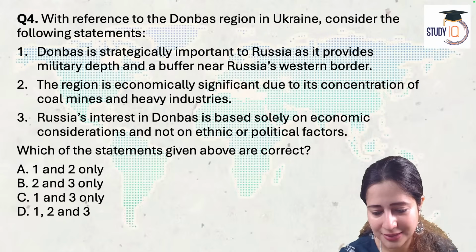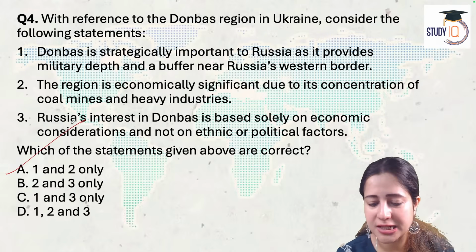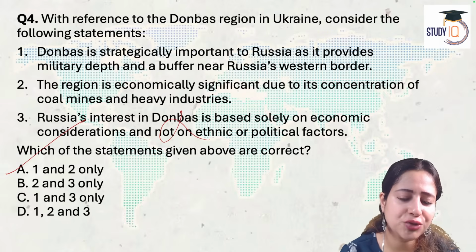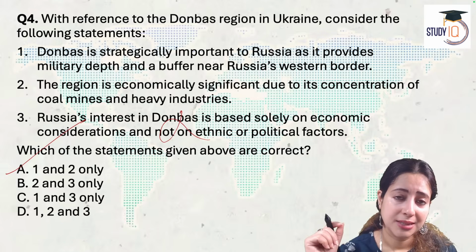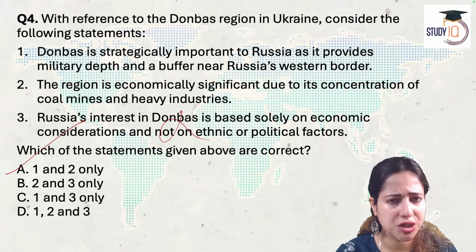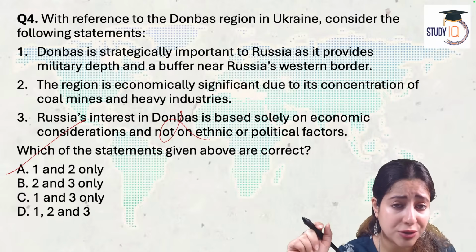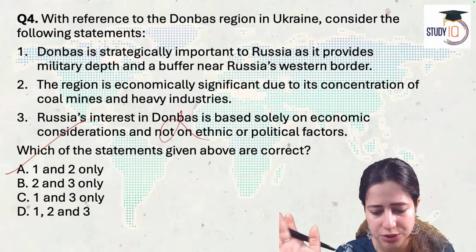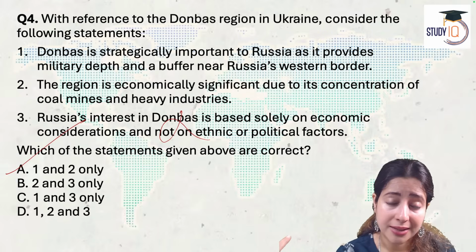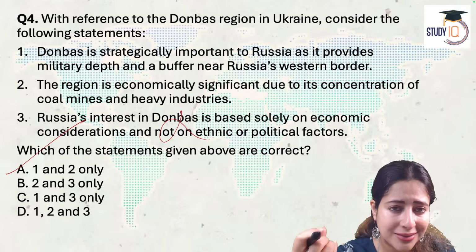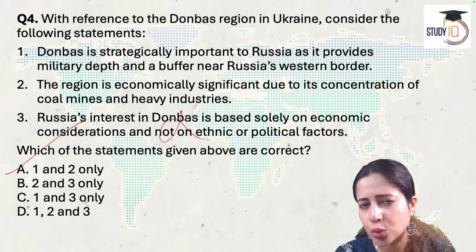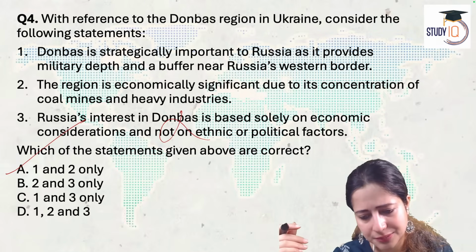Well done. A is the right answer. Correct. Third is not correct. Why is it not correct? Because there are three reasons why Russia wants this area. One is strategy. It is the easternmost part of Ukraine. Russia wants to capture this to have access to land routes, and to create a buffer between itself and Ukraine to stop NATO. Second is the rich coal basin. And third is protecting ethnic communities that speak Russian in Donbas. So it's not only economic, it's ethnic and political.